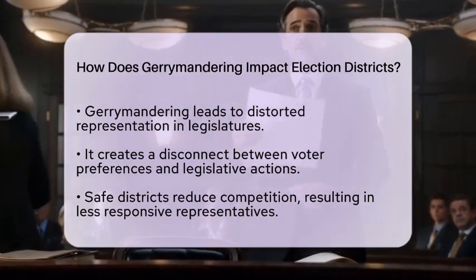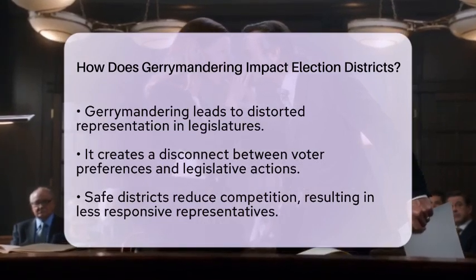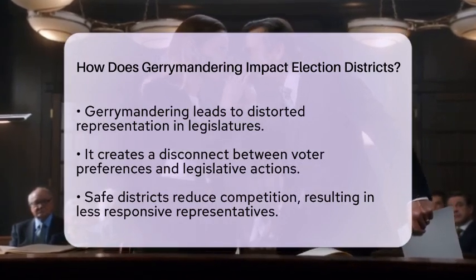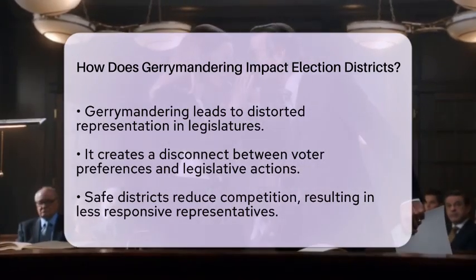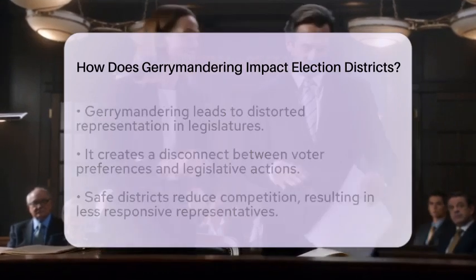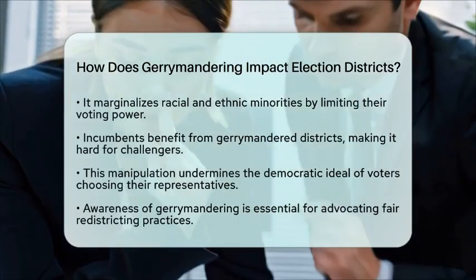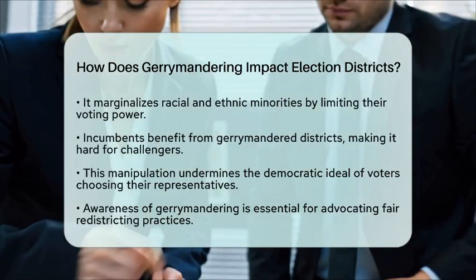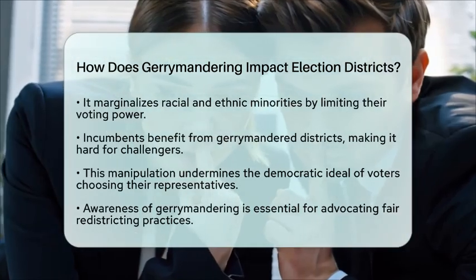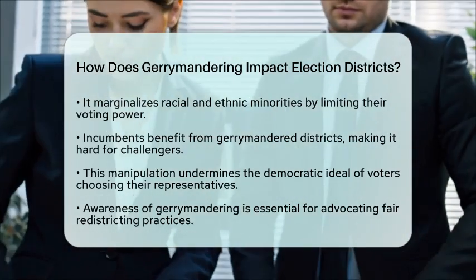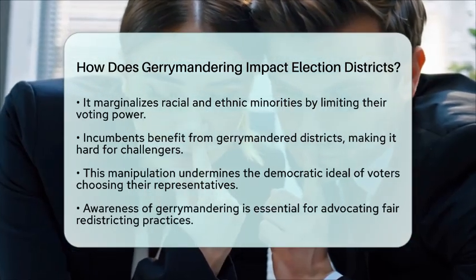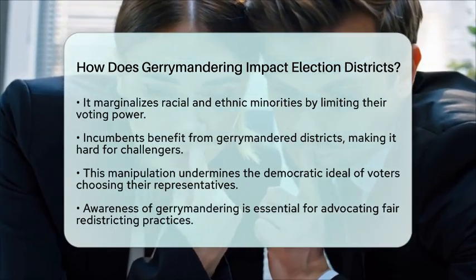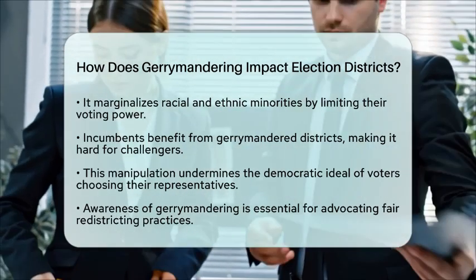Additionally, gerrymandering protects incumbents. Politicians can draw district lines that favor their re-election, making it harder for challengers to compete. This can reduce accountability and lead to a lack of fresh ideas in the political arena. From the perspective of the election process, gerrymandering undermines the principle that voters should choose their representatives. Instead, it allows politicians to choose their voters by designing districts that favor specific outcomes. This manipulation challenges the democratic ideal of equal representation and can erode public trust in elections.